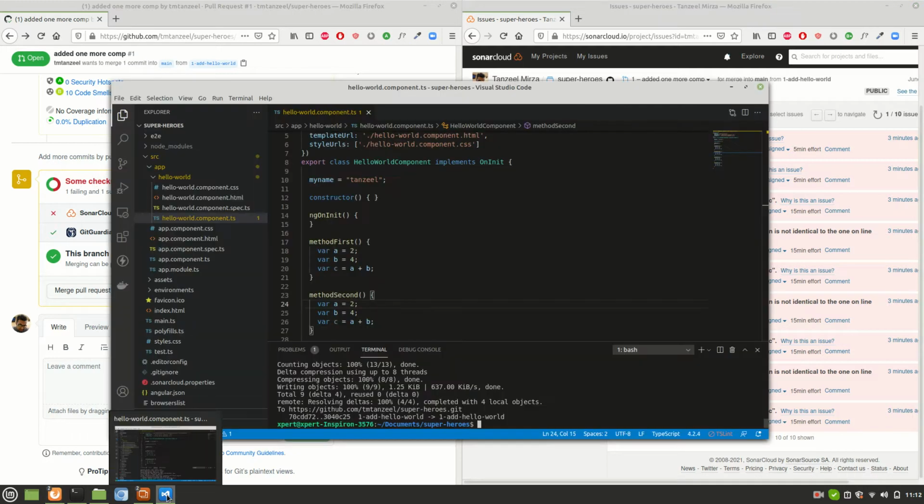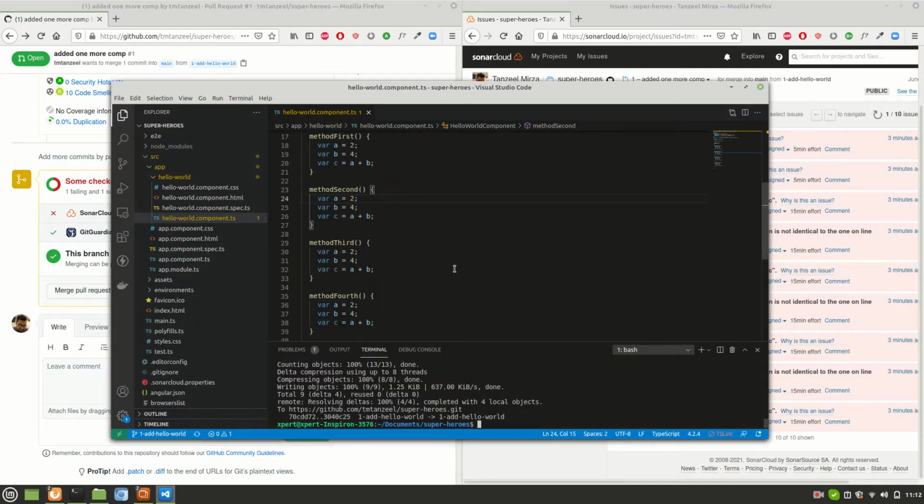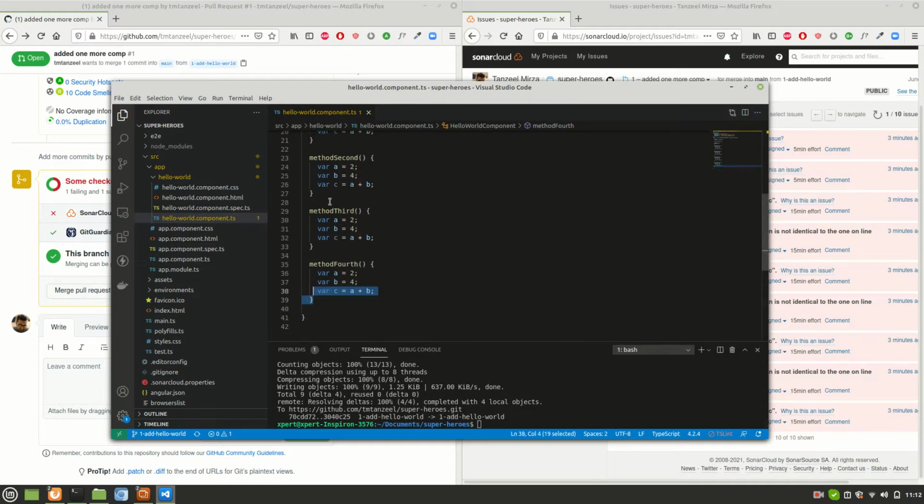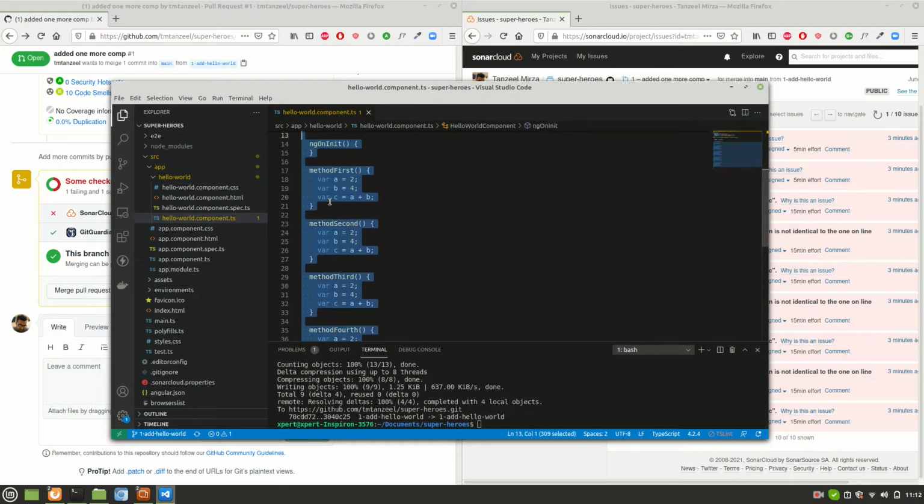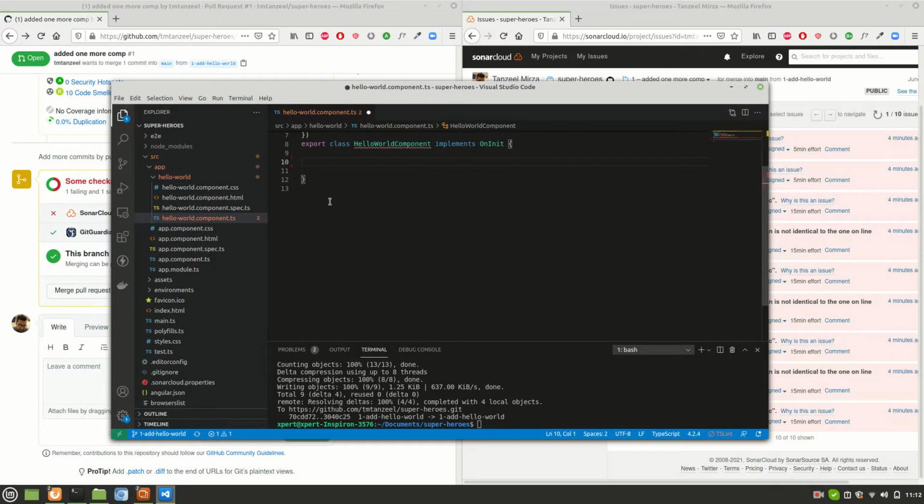I'll go back to the VS Code. Okay. What I can do, I can just remove these methods. They are not called, including this unused variable and this empty constructor and lifecycle ngOnInit. Remove, and with that I'll have to remove this implementation also.